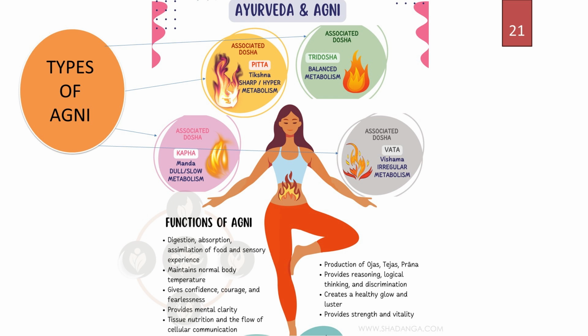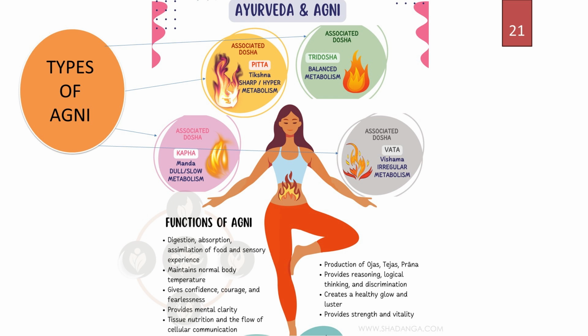In the picture, it's already written that we have four types of Agni, four round shapes you can see in our image. First, you can look at the green round. That's the Samagni stage, called the balanced stage. So the Agni is balanced, it's called balanced metabolism, or the type of Agni called Samagni. Actually this happens with the balanced combination of our tridoshas, that is Vata, Pitta and Kapha. Next, we are telling about the Vishamagni.